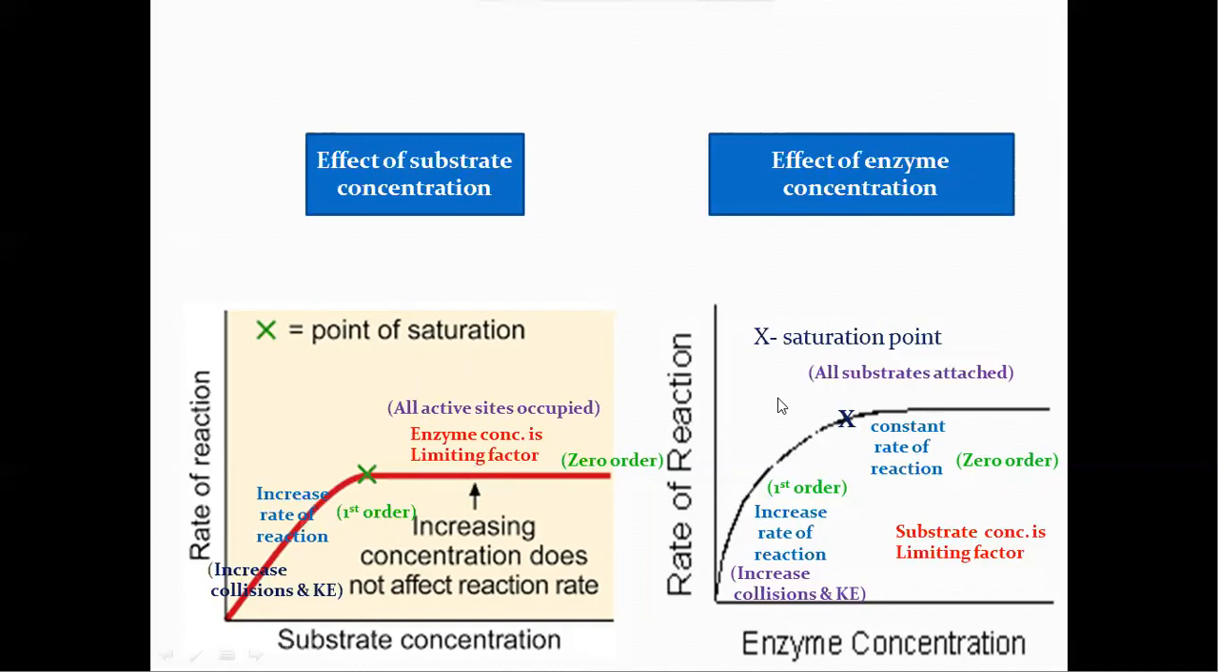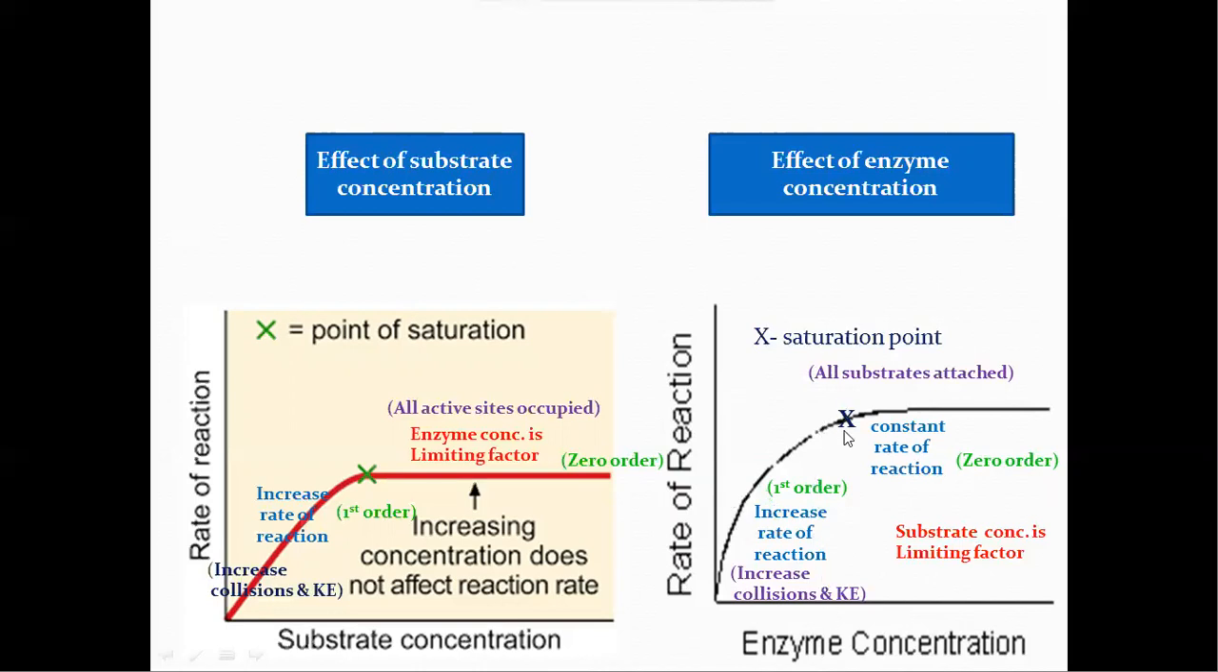The next one is the effect of enzyme concentration. Here also we can see a hyperbolic plot. On the x-axis we are taking enzyme concentration. On the y-axis we are taking rate of reaction. Here also, up to the saturation point, the rate of the reaction increases with the enzyme concentration, and it follows first order kinetics. By increasing the enzyme concentration, the rate of reaction will increase, due to increasing collisions and kinetic energy between enzyme and substrate.